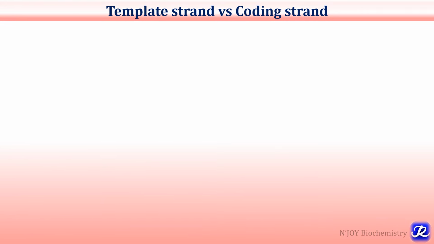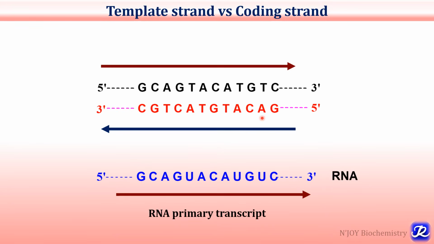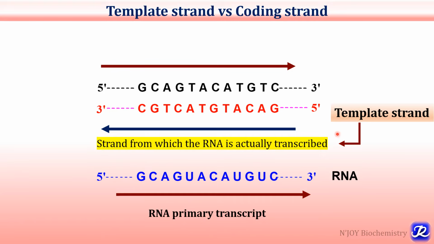Let's first understand the terminologies like template strand, coding strand, etc. So this is double-stranded DNA and this is single-stranded RNA. This is the RNA primary transcript. If you observe the base sequences in this primary RNA transcript, it is complementary to the base sequence of this lower strand. This is the red one. So this red one is called a template strand. It is the strand from which the RNA is actually transcribed or copied.